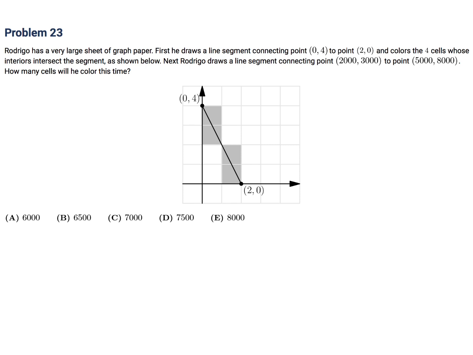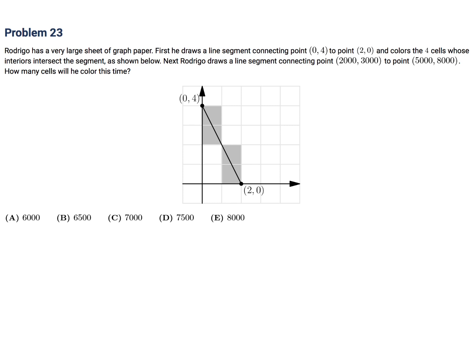Rodrigo has a very large sheet of paper. First, he draws a line segment connecting point (0, 4) to (2, 0), and the colors of the 4 cells whose interior intersect the segment are shown below. Next, Rodrigo draws a line segment connecting point (2000, 3000) to the point (5000, 8000). How many cells will he color at this time?